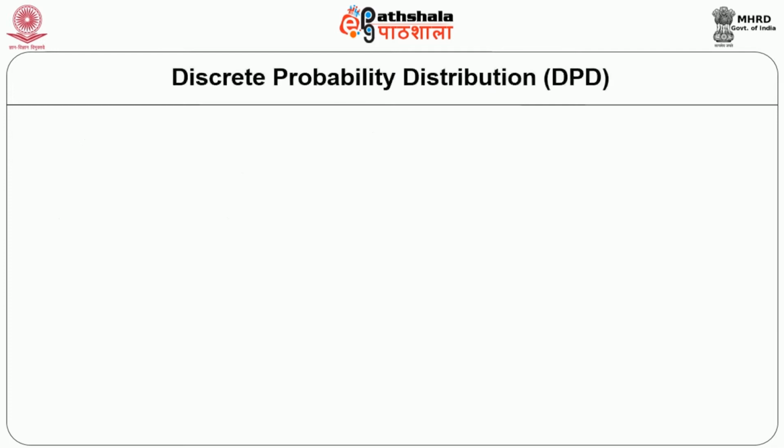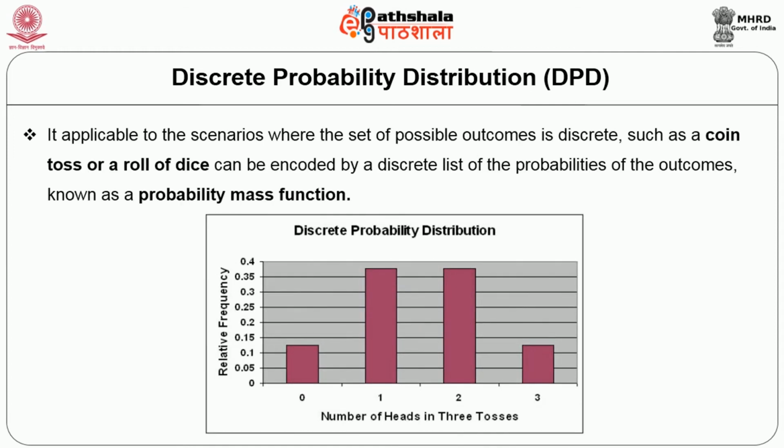Let us now understand the discrete probability distribution. What does this discrete probability distribution say? It is applicable to the scenario where the set of possible outcomes is discrete, such as a coin toss or the roll of a die, which can be encoded by a discrete list of the probabilities of the outcomes. It is known as a probability mass function.